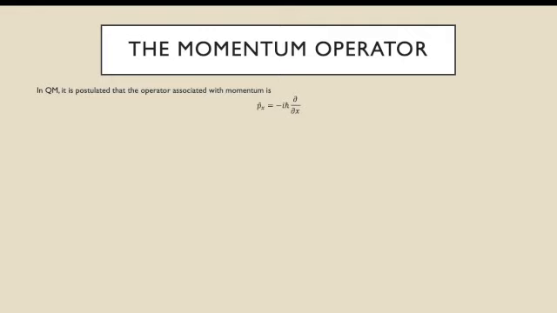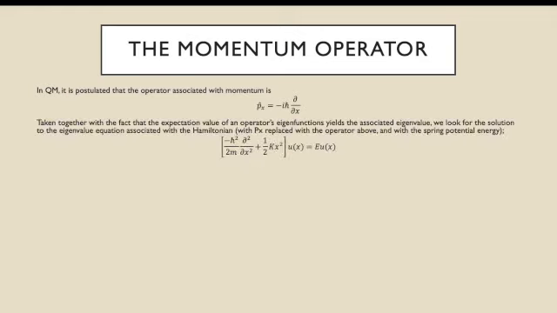That the momentum operator is equal to minus i h bar times the gradient. And this is in 3 dimensions, but we're considering a one-dimensional problem, so it's just del/del x. So, taken together with the fact that the expectation value of an operator's eigenfunctions yields the associated eigenvalue with zero uncertainty, we look for the solution to the eigenvalue equation associated with the Hamiltonian.